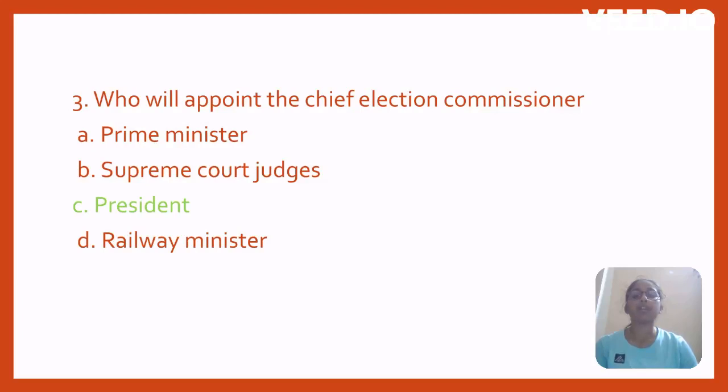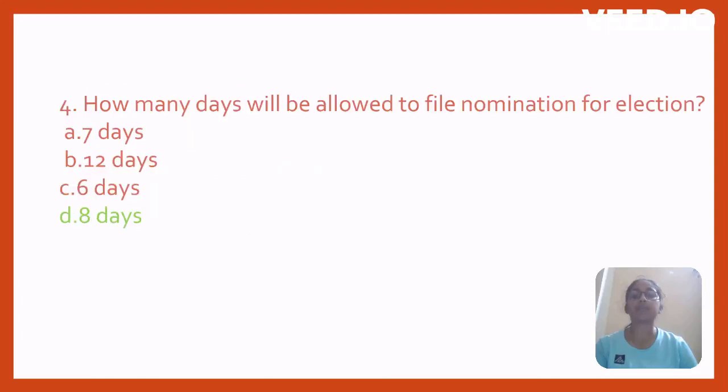Who will appoint the Chief Election Commissioner? Prime Minister, Supreme Court Judge, President, Railway Minister. Option D, President. How many days are allowed to file nomination for election? 7 days, 12 days, 6 days, 8 days.